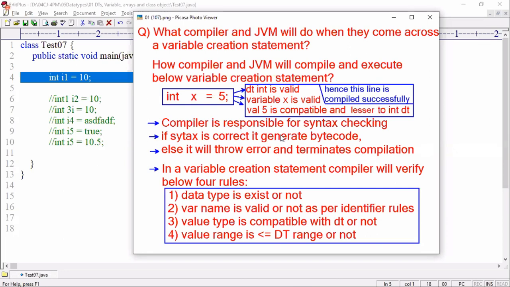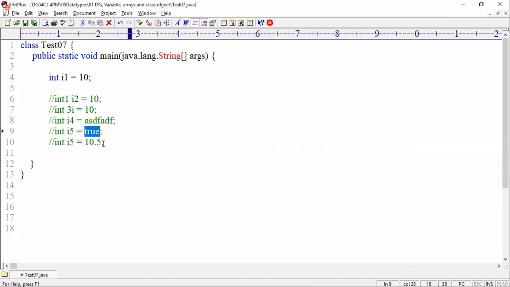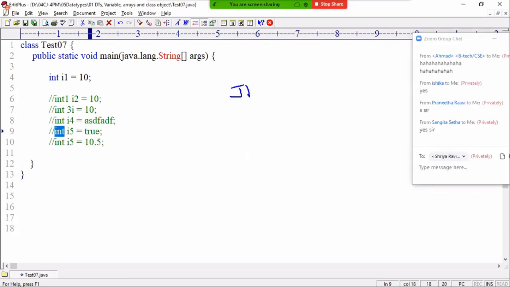So compatible means it can be stored in that variable. Does that value come under that data type or not? Do you remember the data type range? Data type chart: Java data types are divided into two types, primitive data types and non-primitive. Primitive data types are again divided into two types: numeric and non-numeric. Under numeric we have integral and floating point.